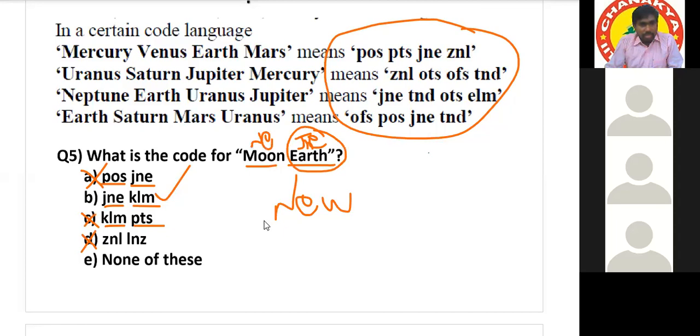B, sir. But how do we know that KLM is the code for Moon, sir? According to the options only. We did not give it, so according to the options only, it can be any new word. According to these options, it is the word.